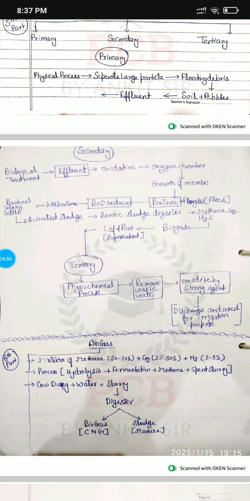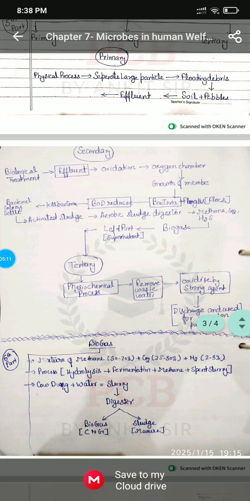And because of that the sludge becomes activated, and this activated sludge, which is called the aerobic sludge, goes to the aerobic sludge digester, where it is digested and produces gases called methane, CO2 and H2S. Now this methane, CO2 and H2S produced are called biogas. The left part which is present is the supernatant, which goes for the tertiary treatment.